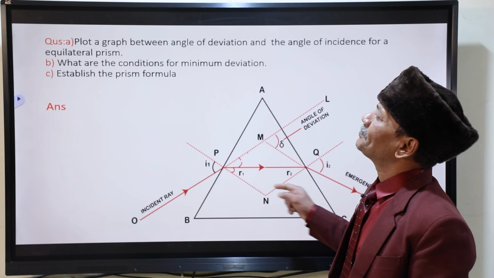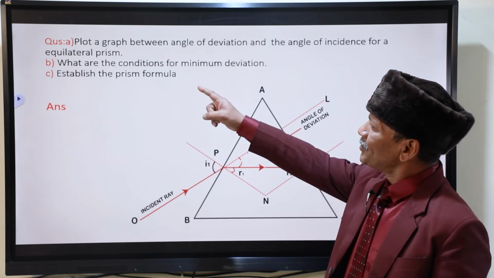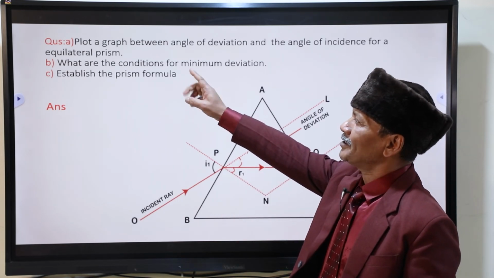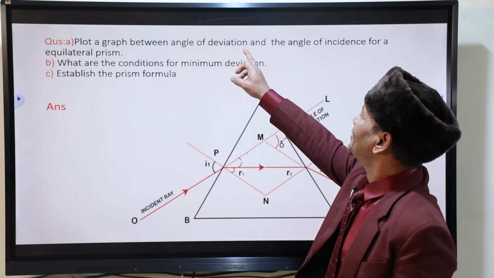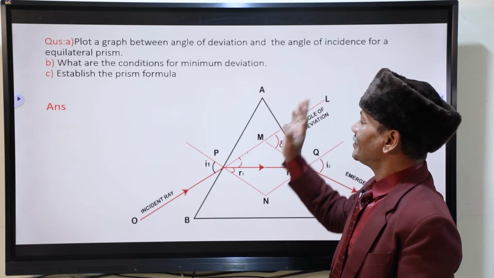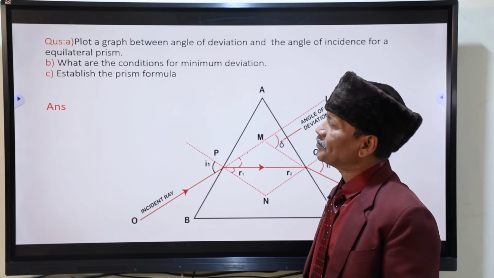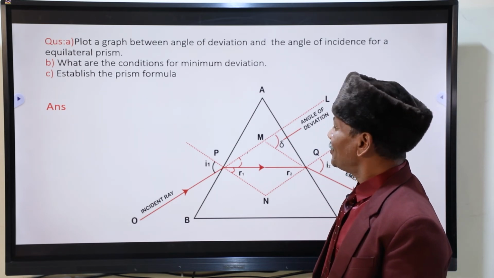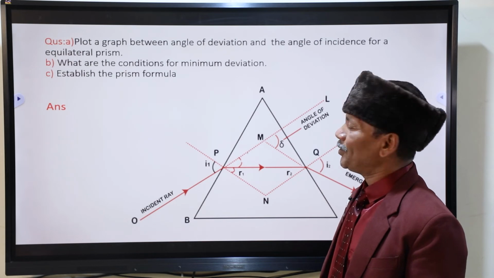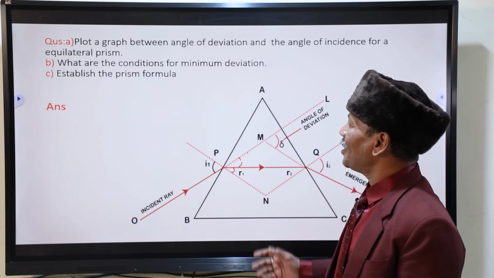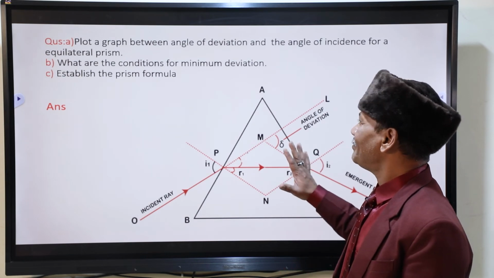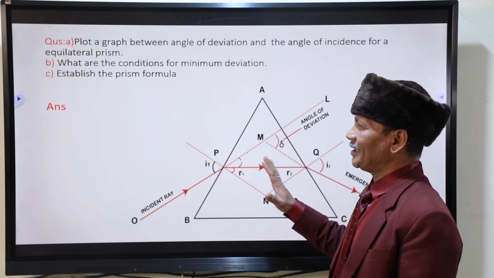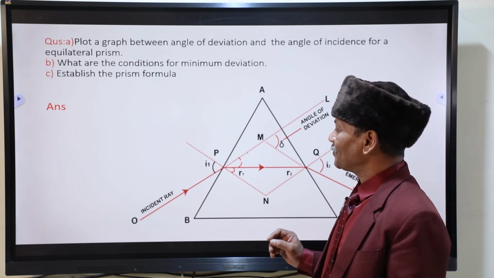For prism, this is the most important question. Plot the graph between angle of deviation and the angle of incidence. Just I want to give you the background for this prism. You have drawn many times. This is not very much useful for your exam point of view.